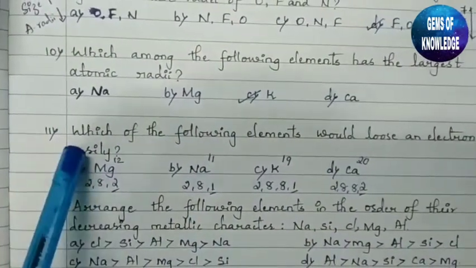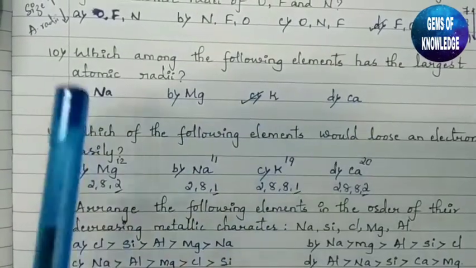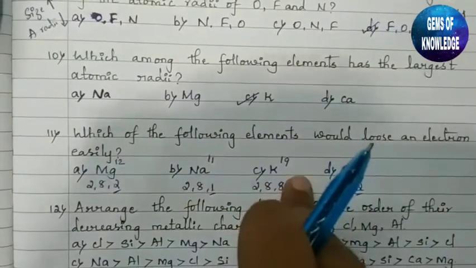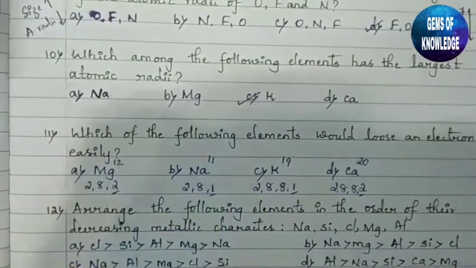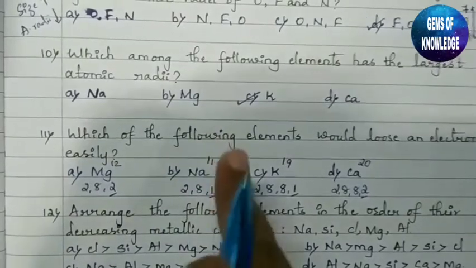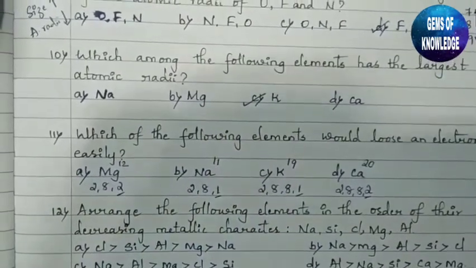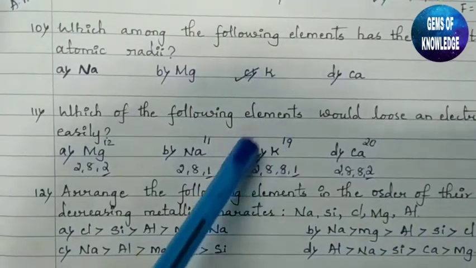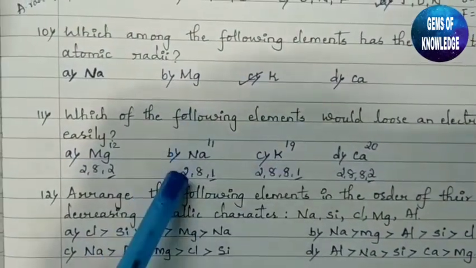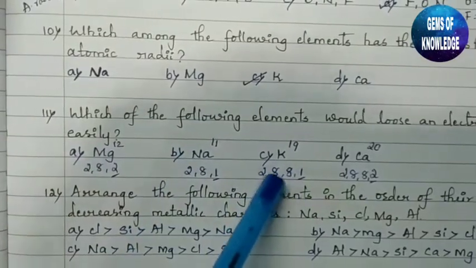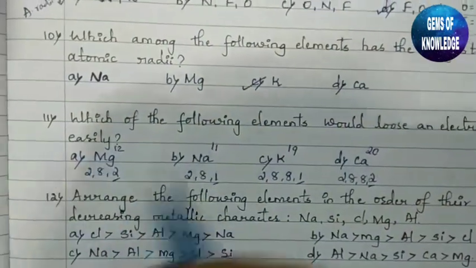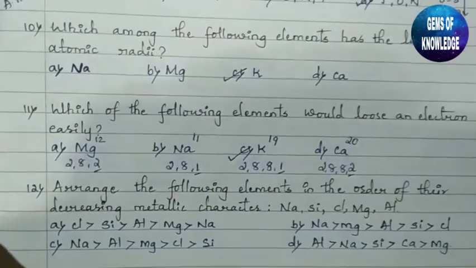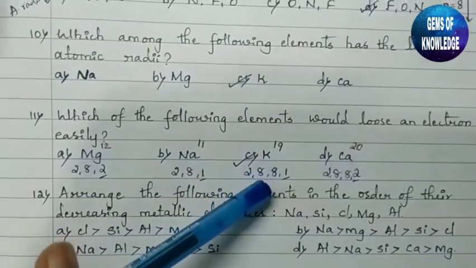Now here, according to the question, they have asked us to give only one answer. So we cannot say that Na and K, sodium and potassium, both lose their electron easily. No, we have to choose either of these. So what we can say is, as we all know, potassium has a bigger size than sodium, so it will lose an electron very easily. So the correct answer here is potassium, because of its bigger size, it will lose an electron very easily.